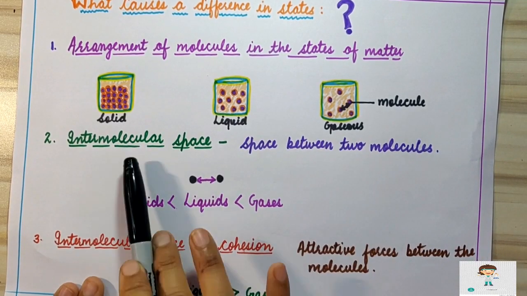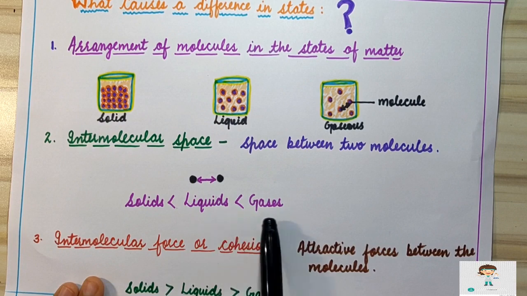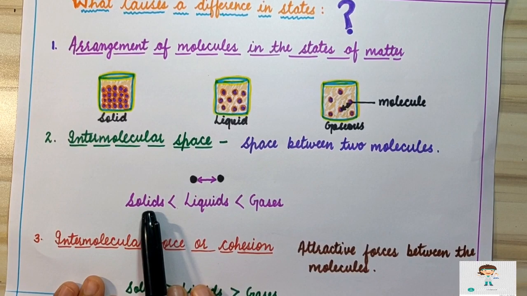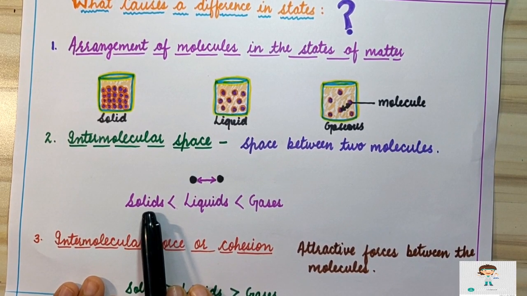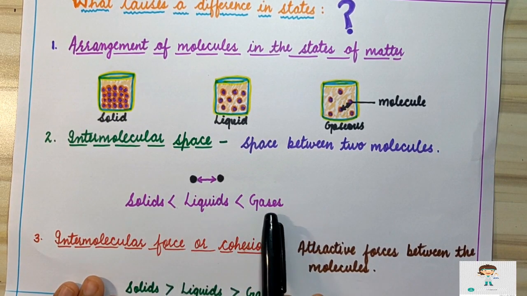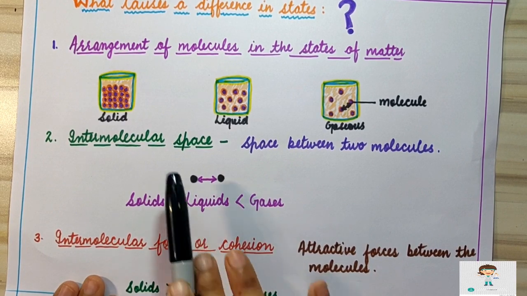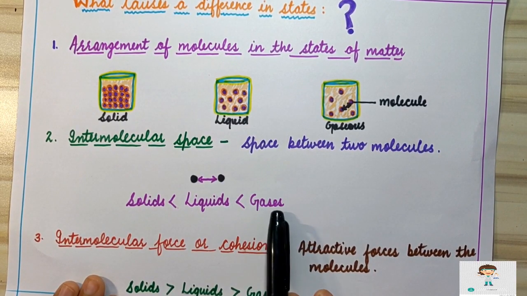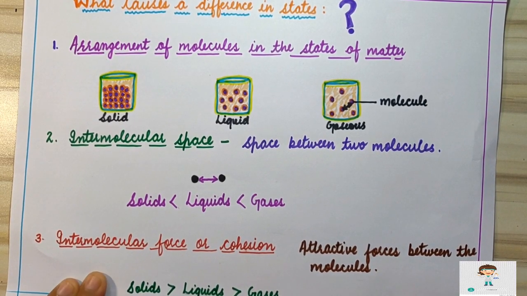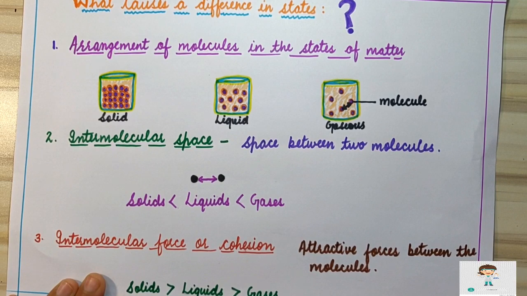So on the basis of intermolecular space, how can we differentiate solid, liquid and gas? In case of solid, intermolecular spaces are minimum, or we can say negligible. Second, in case of liquid, the intermolecular spaces are in between solid and gas, that is intermediate intermolecular spaces. And in case of gas, the intermolecular spaces are maximum. Why are they maximum? Because molecules in gas are very, very loosely packed. So that is why they can flow from one place to another easily. They can diffuse, they can mix from one gas to another gas easily.